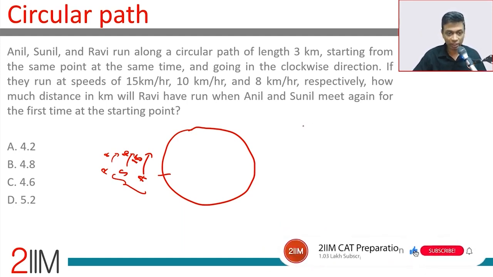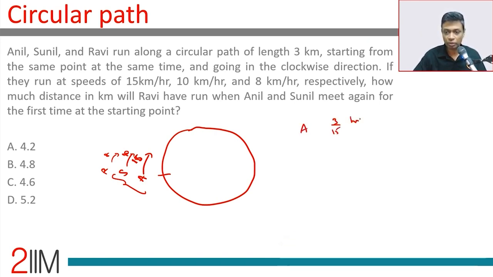So 3 kilometer track, Anil will finish it in 3 by 15 hours. Sunil will finish it in 3 by 10 hours. 3 by 15 hours is 12 minutes. 3 by 10 into 60, 3 into 6, 18 minutes. We need to find the LCM of 12 and 18.